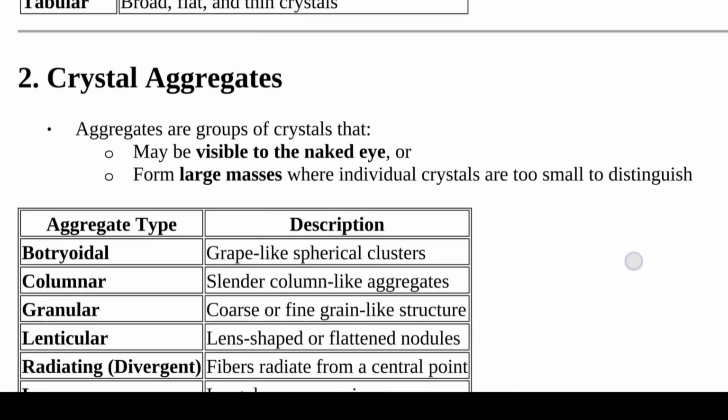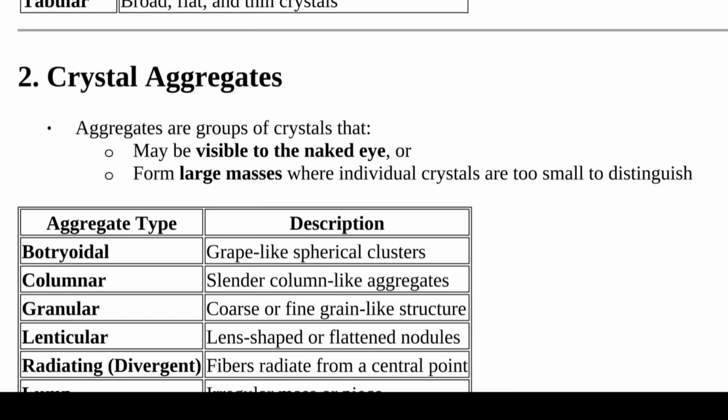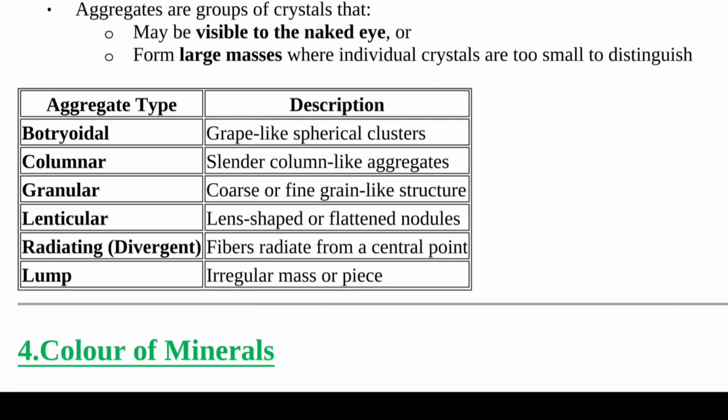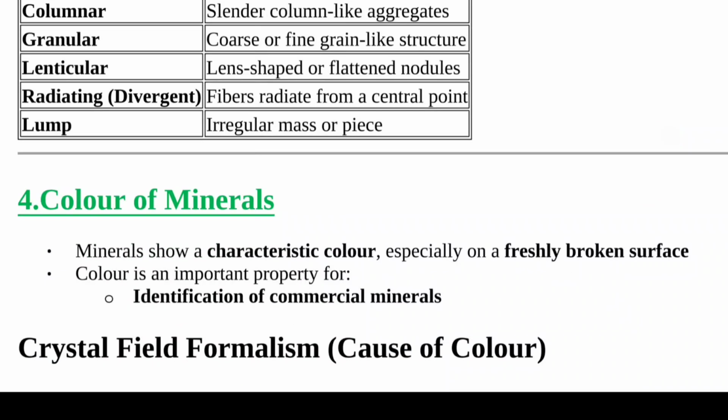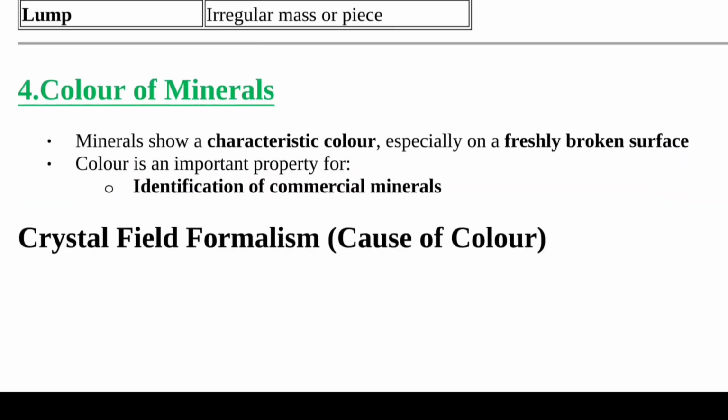Second is crystal aggregates. Aggregates are groups of crystals that may be visible to the naked eye or form large masses where individual crystals are too small to distinguish. Here are some aggregate types. Botryoidal means grape-like spherical clusters. Columnar means slender column-like aggregates. Granular means coarse and fine grain-like structure. Lenticular means lens-shaped or flattened nodules. Divergent means radiating, where fibers radiate from a central point, and lump means irregular mass or pieces.